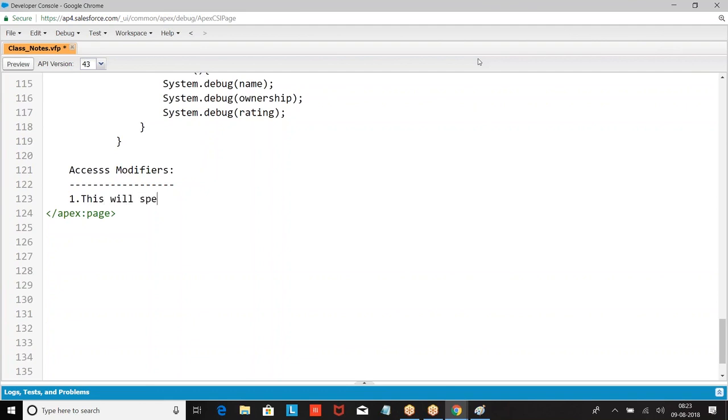Access modifier. What is this access modifier? This will specify the scope of the members. What are the members? Class, methods, variables. This will specify the visibility of the members.